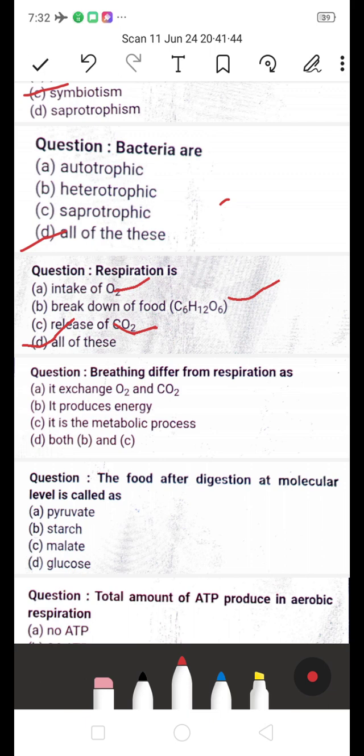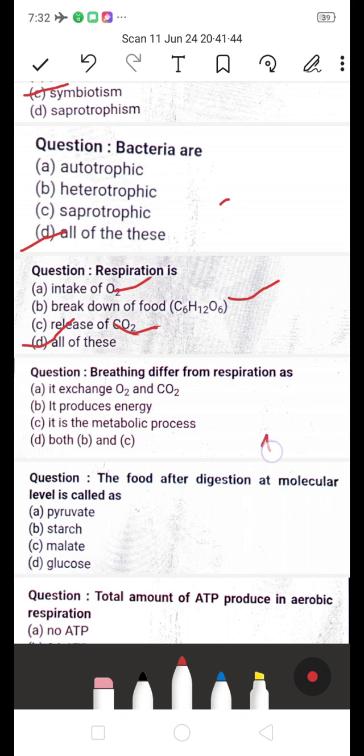Next, breathing differs from respiration as: a, it is exchange of O2 and CO2; b, it produces energy; c, it is a metabolic process; and d, both b and c. Which is the right answer?